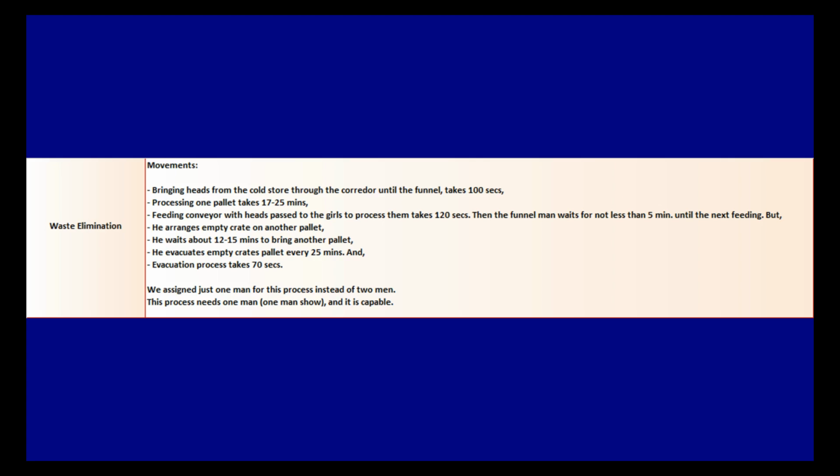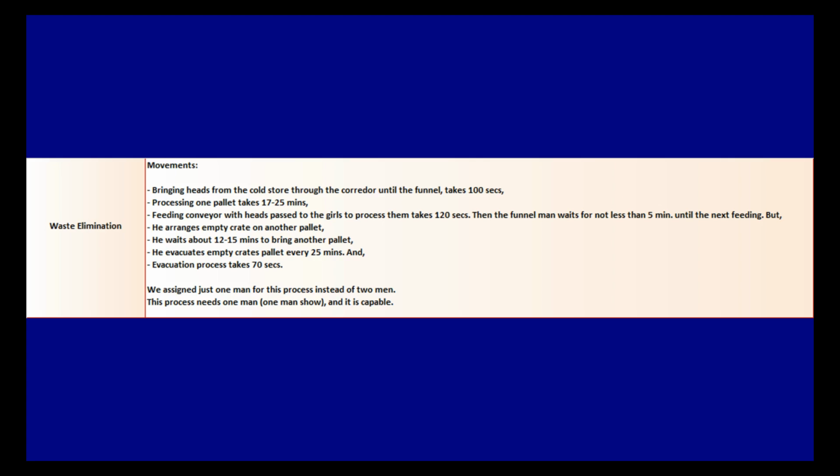So we note the following. Waste elimination. Movements: bringing heads from the cold store through the corridor until the funnel takes 100 seconds. Processing one pallet takes 17 to 25 minutes. Feeding the conveyor with heads passed to the girls to process them takes 120 seconds. Then the funnel man waits for not less than 5 minutes until the next feeding.